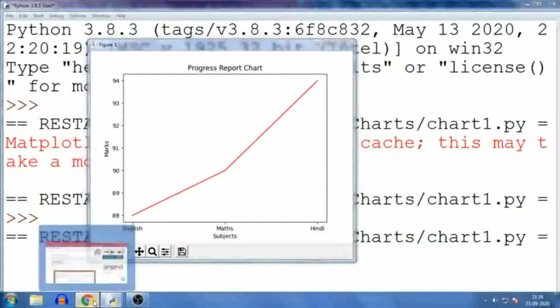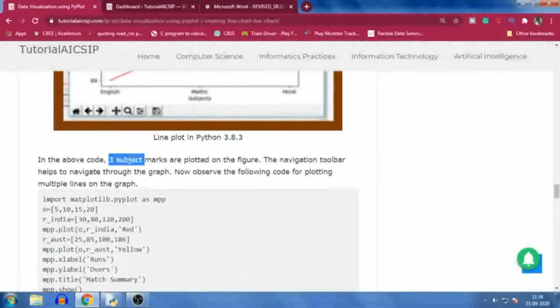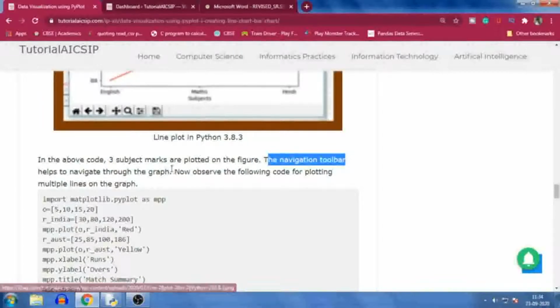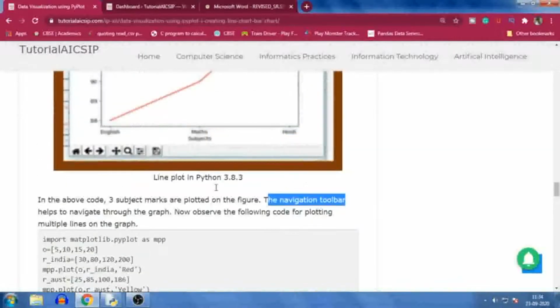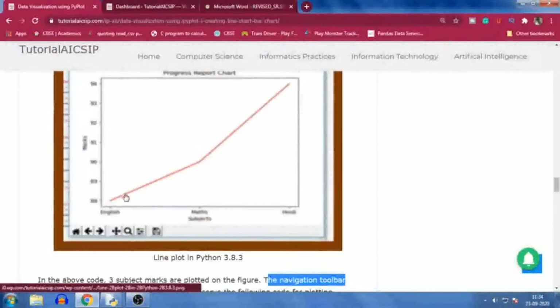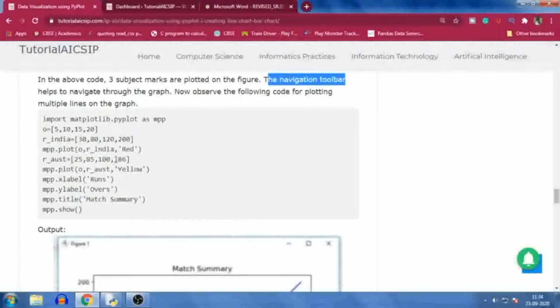So I hope you understand how to represent this chart. So in this code, 3 subjects' marks are plotted on the figure. The navigation toolbar helps to navigate through the graph. These buttons I have discussed. Now observe the following code for plotting multiple lines on the graph. So here I have just represented one line, that is the red line for the marks. Now in the next code, I am going to represent 2 lines. Multiple lines will be there, one for India and second for Australia. I have plotted 2 types of scores here. So let me do this code first.